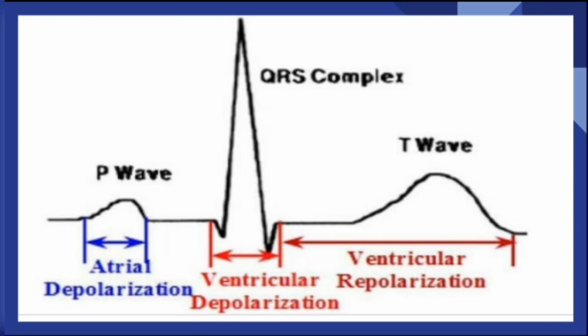In this picture, we can observe the different types of waves. The first one is P wave. It shows the atrial depolarization. The middle one is QRS complex. This QRS complex shows ventricular depolarization. It is the diagrammatic wave of ECG.